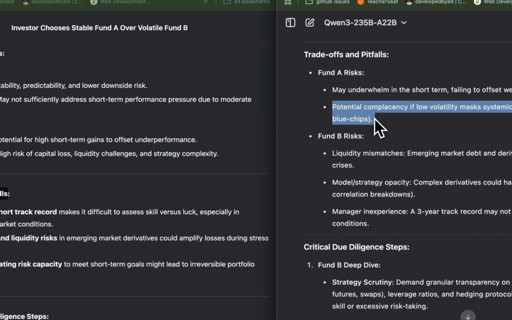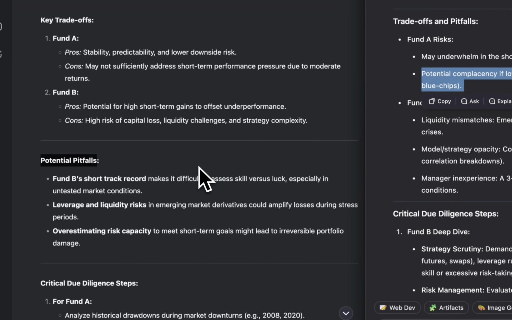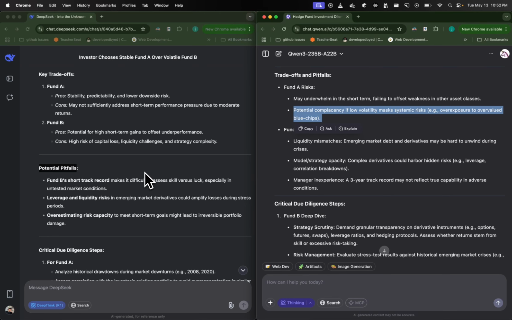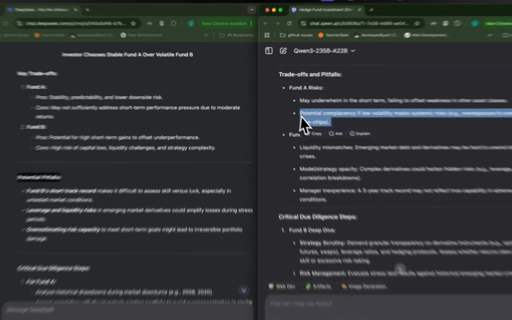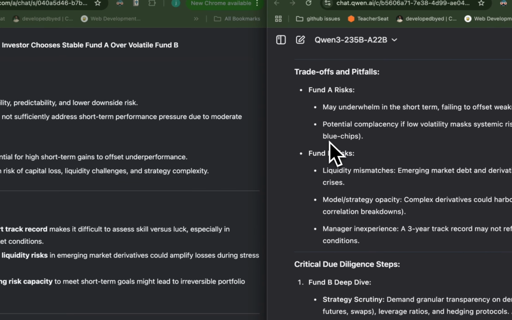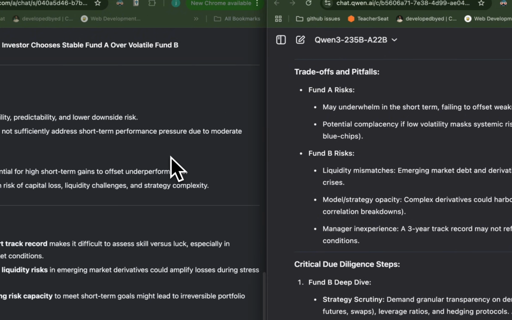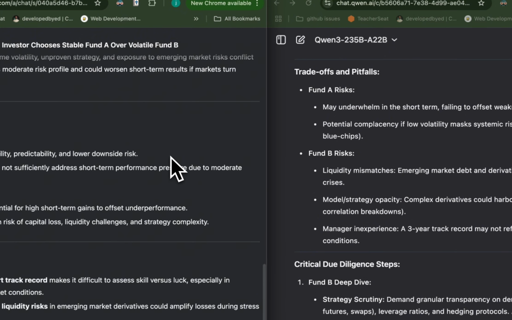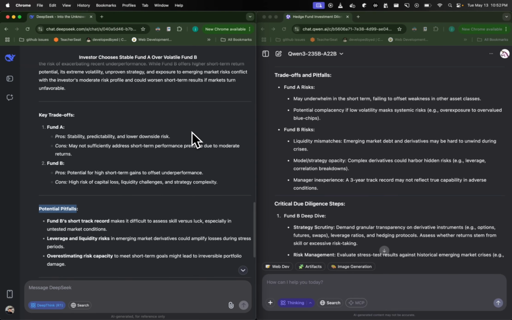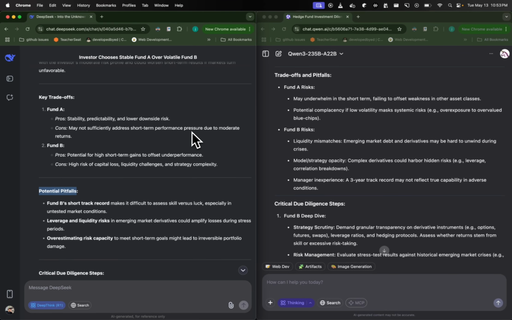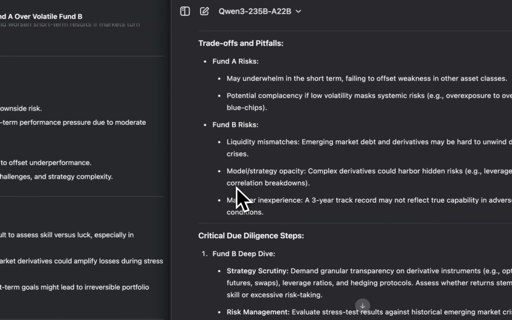Wow, this is a good point and something that we didn't provide it with, which means it did think about it, we could say. In comparison, Deepseek's trade-offs and pitfalls are exactly the same as what we said. It's just repeating it back to us. So plus point for Qwen here.